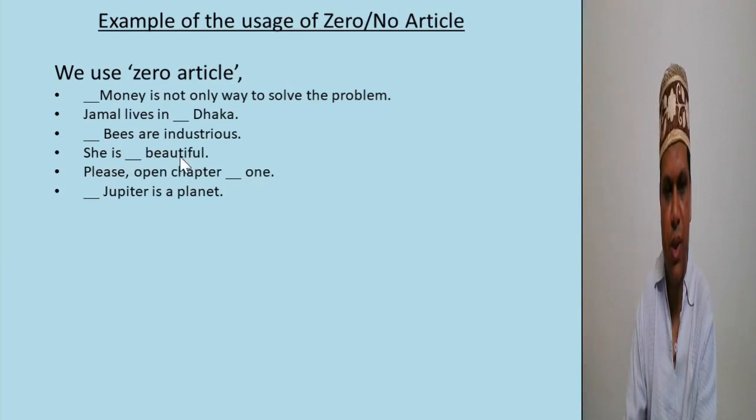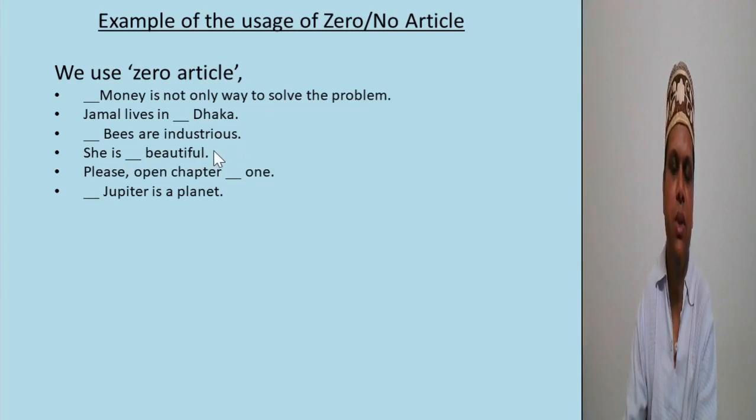She is beautiful. Here, beautiful is a predicative adjective because beautiful does not follow any noun. Please open chapter 1.